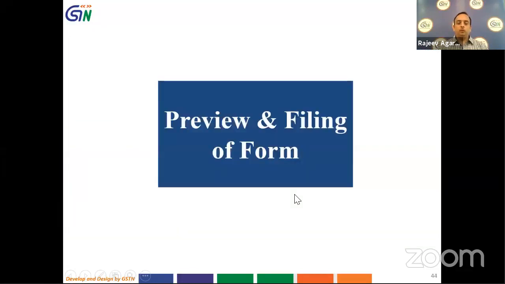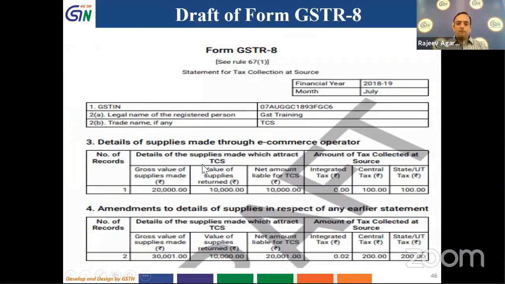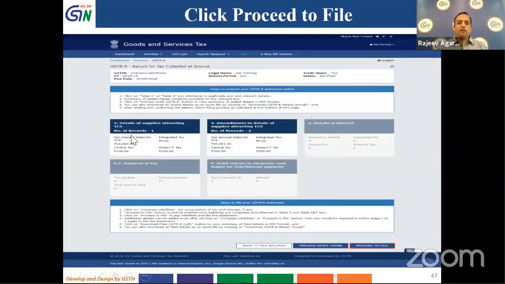As soon as I do it, I can preview it. If you see in the bottom, there is a preview button which is given over here. I will click on that, to preview it so that I get a brief of what details I have filled in. I can download it, check it, so that if any entries have to be amended, then I can go into table 3 and table 4, and then I can amend it. As you remember, we can do this entry by entry of table 3 and table 4 by offline utility also, which we will see later.